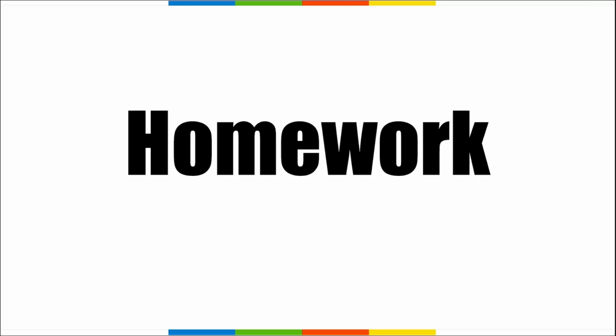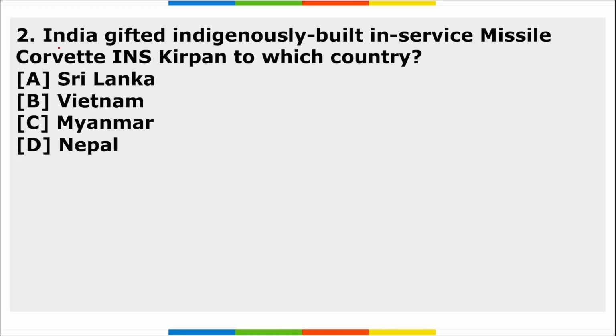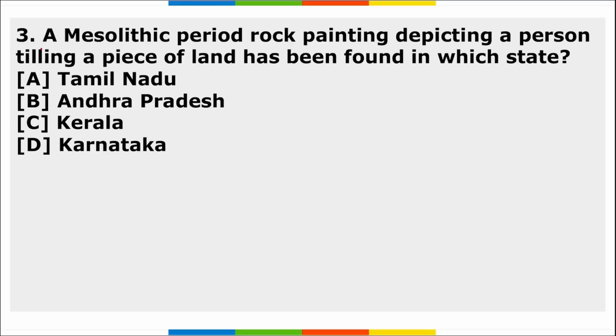Let's move to the homework section now, friends. Which country announced the vacant property refurbishment grant scheme? Next, India gifted indigenously built in-service missile corvette INS Kirpan to which country? Next, a Mesolithic period rock painting depicting a person tilling a piece of land has been found in which state? So these are your 3 homework questions, friends. I hope you have understood the assignment.